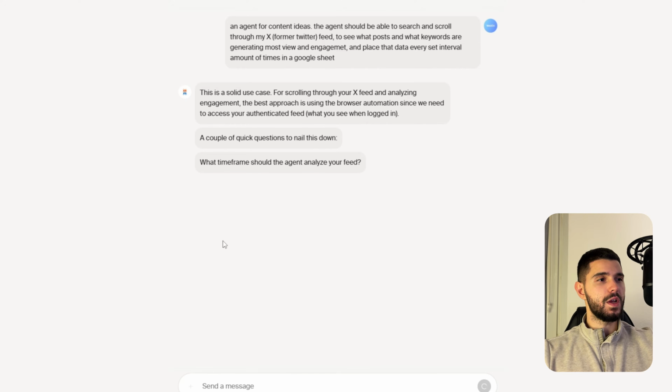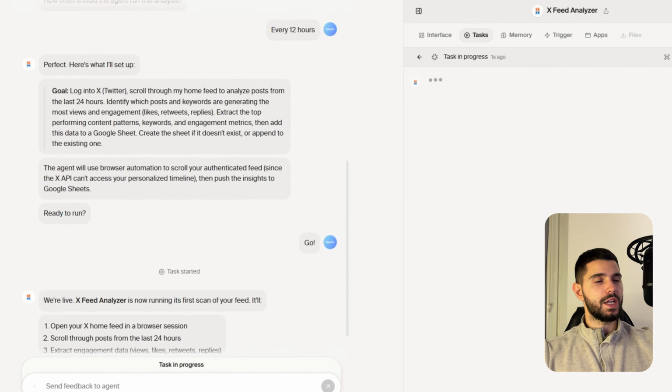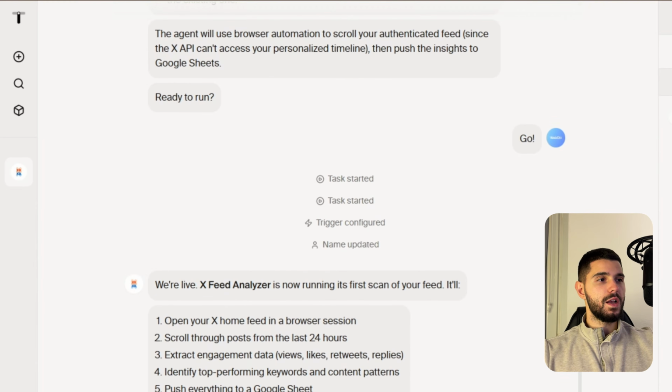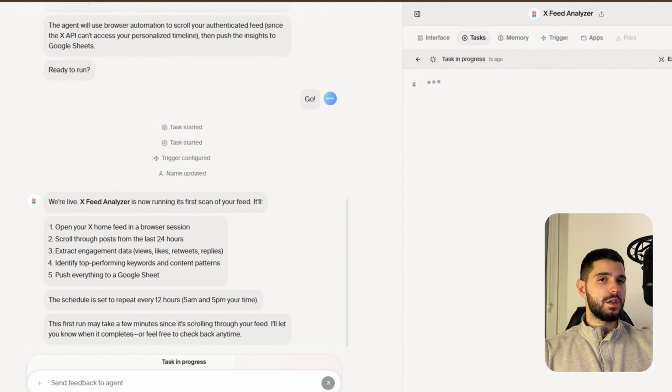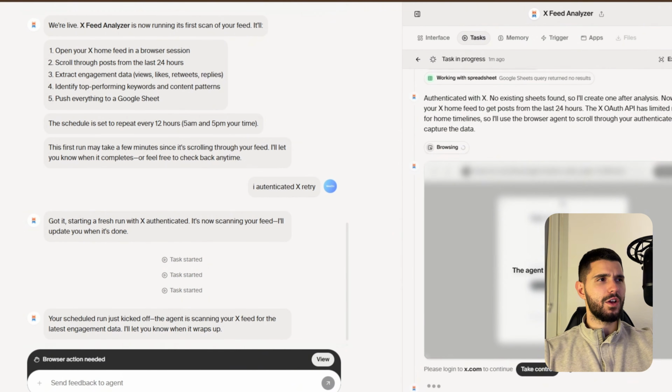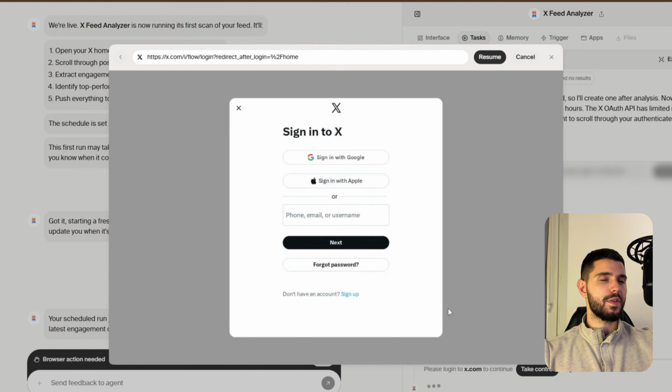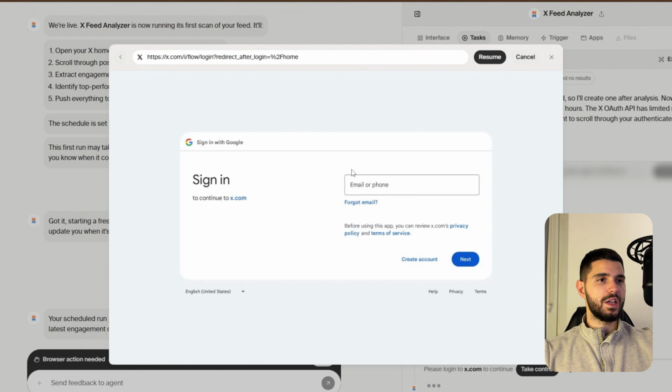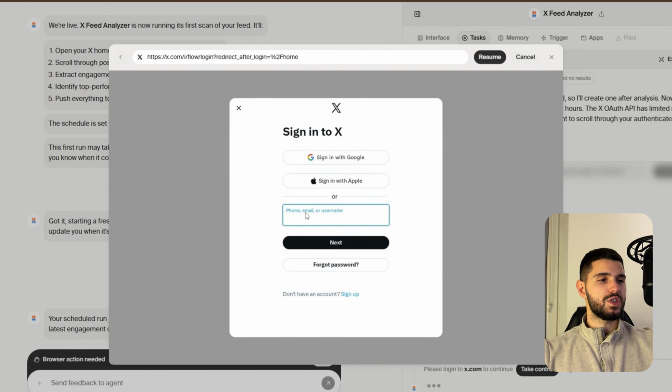As I prompted it to see how it's going to create, it starts working. Now, the initial run for this agent, as you can see on the left side of the screen here, we can see the agents that are being built. To scroll Twitter on X, it was looking for me. As you can see, it has a website integrated for Twin. It was asking me to log in, but I couldn't log in for some reason. It just wouldn't allow it. And with the API key of Twitter, you can't really scroll the home feed. So that's understandable. But maybe it's just a glitch. In the future, I can log in and it can scroll itself in its browser to check the home feed.